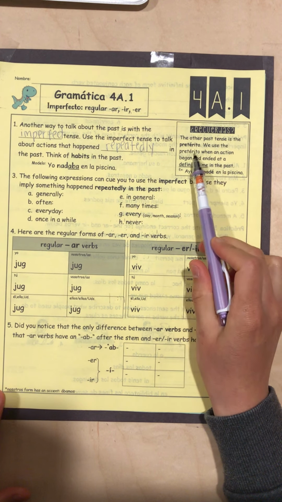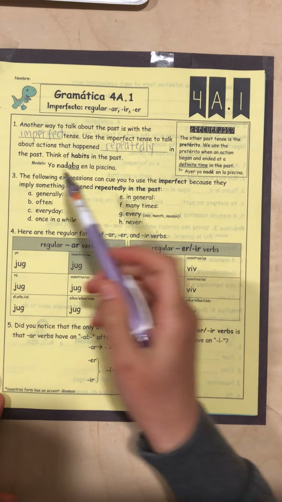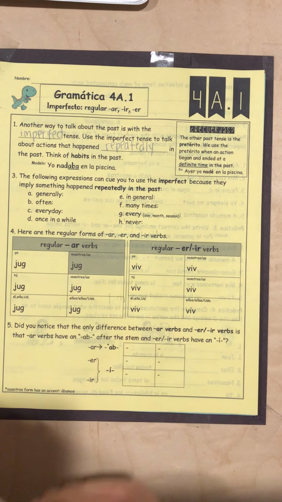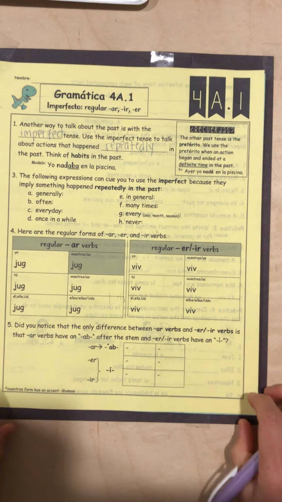So here in our pretérito example, I wrote, ayer yo nadé en la piscina. Yesterday I swam at the pool. When? Yesterday. It's over and done. But over here in my imperfecto example, I wrote, yo nadaba en la piscina. This means I used to swim in the pool. So it happened continuously in the past, over and over again, repeatedly.